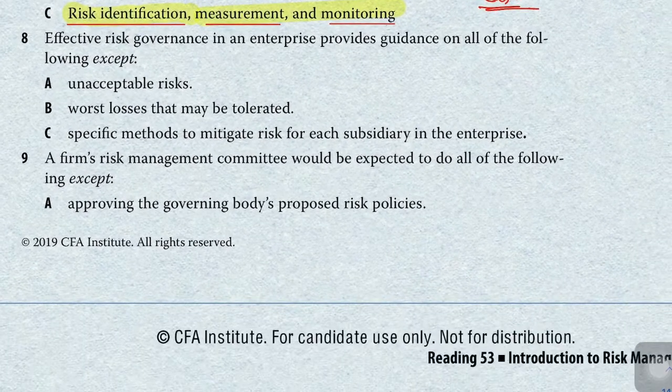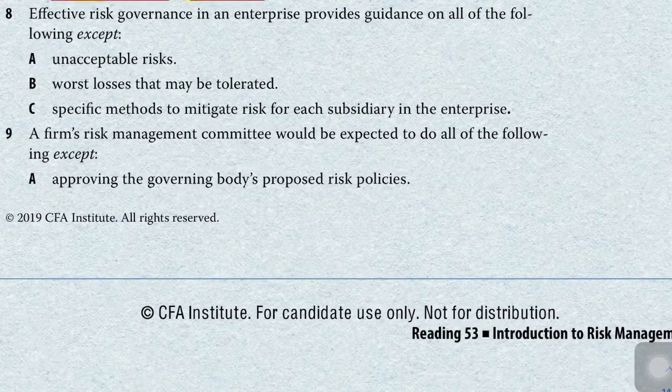Let's move to our next question, that is: effective risk governance in an enterprise provides guidance on all of the following except. Okay, effective risk governance in the enterprise provides guidelines.